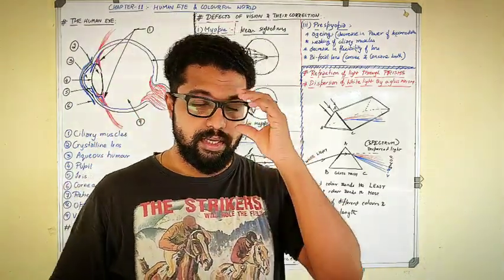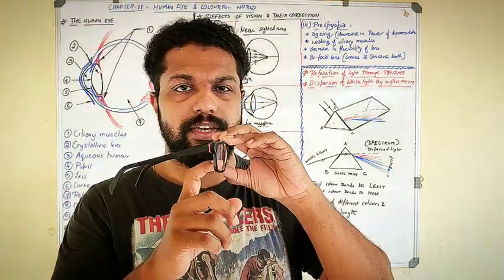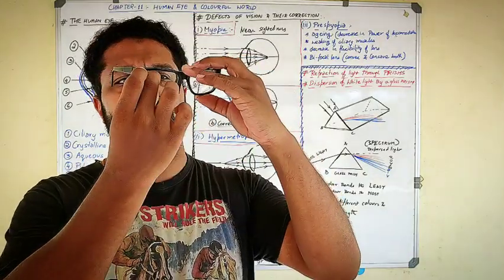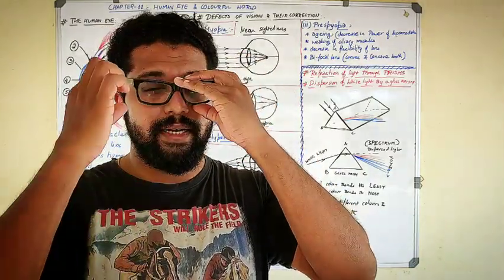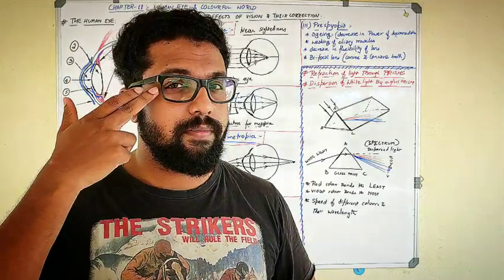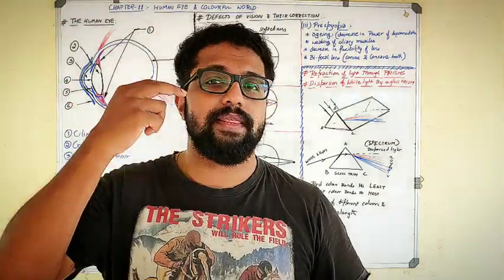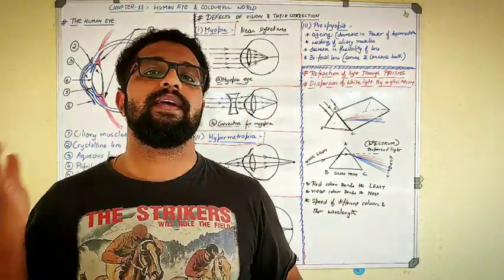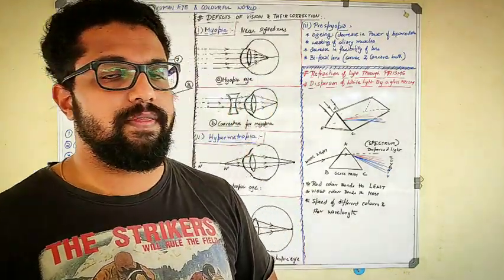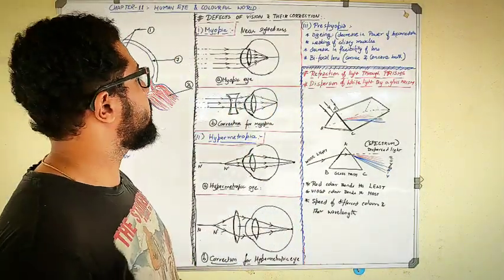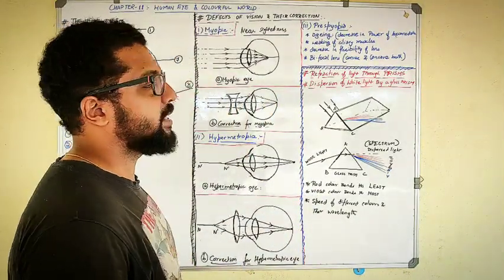Okay, so this is the same thing. This is nothing but a concave lens which I am using. The light ray will fall through this one, and then it will get diverged, and then again it will fall on the lens of my eyes, and then it will converge and form the image on my retina. A clear image will be formed on the retina. So this is myopia and its correction.